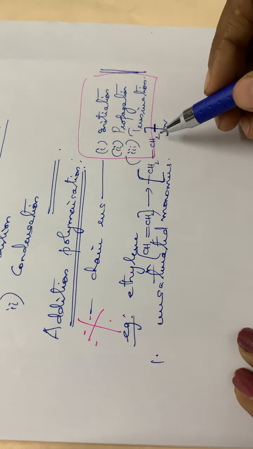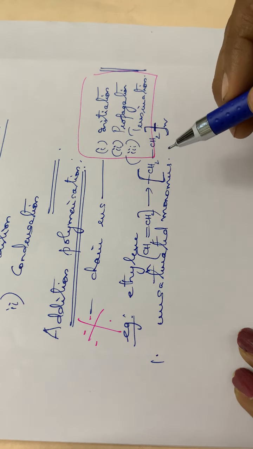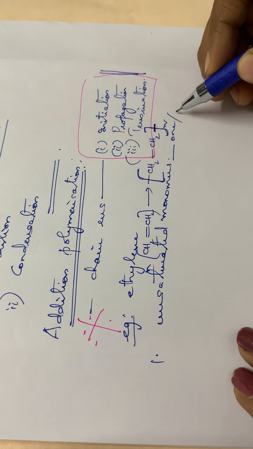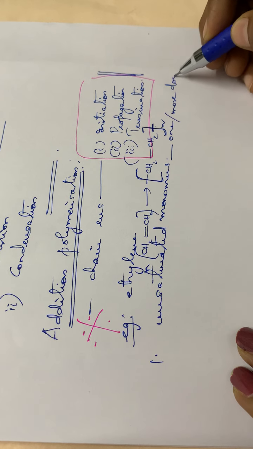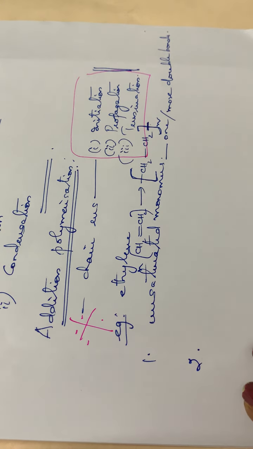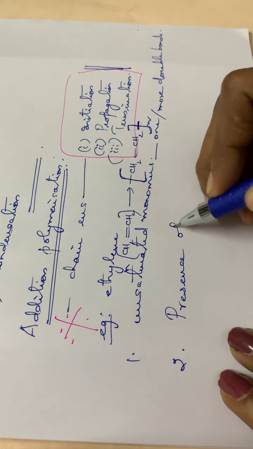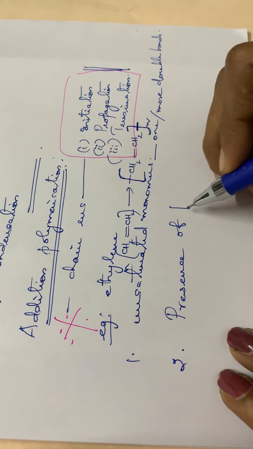This ethylene polymerization happens in the case of an unsaturated monomer. See here, it has a double bond, so it is an unsaturated monomer. That is the first point: unsaturated monomers should have 1 or more double bonds. It can be a triple bond or a double bond. Then the second point: the reaction takes place in the presence of peroxides or other catalyst.